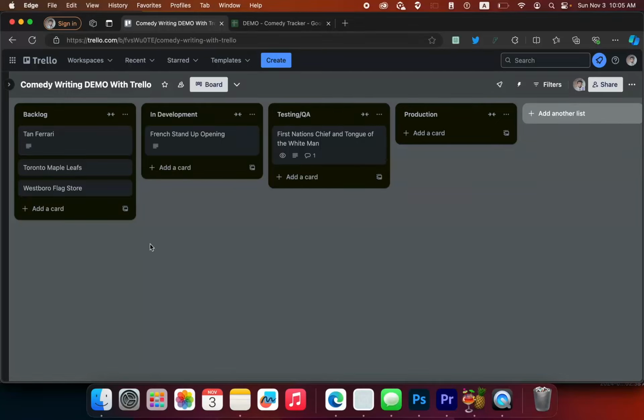So I'm going to show you different phases of this. Essentially, I have a note file on my iPhone where I write premises really quickly because I need to move as fast as I can. Then once I pick a premise to potentially write a joke about, I'll add a card here. So I have one premise I had ready.